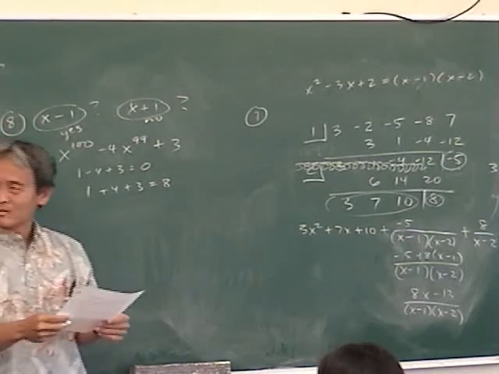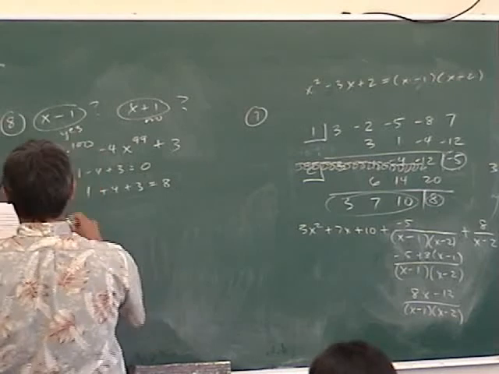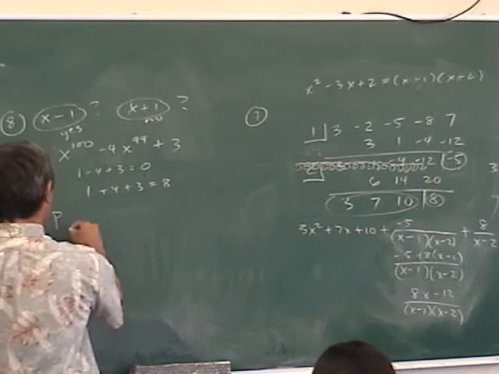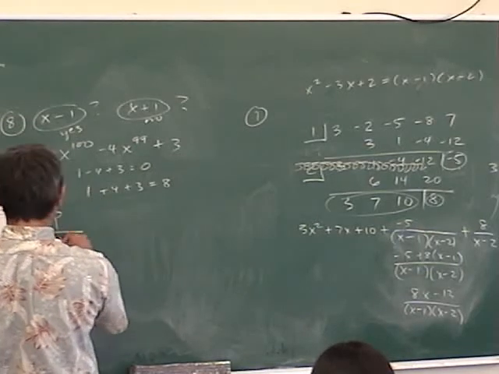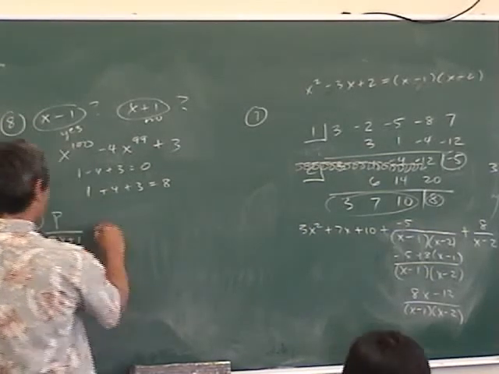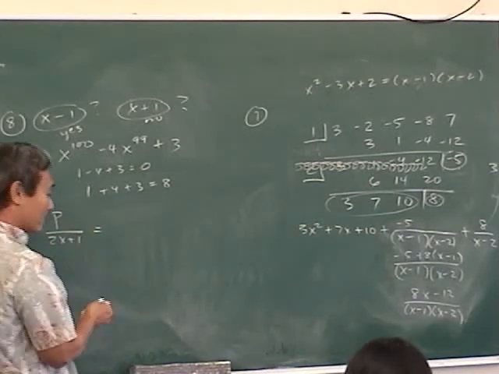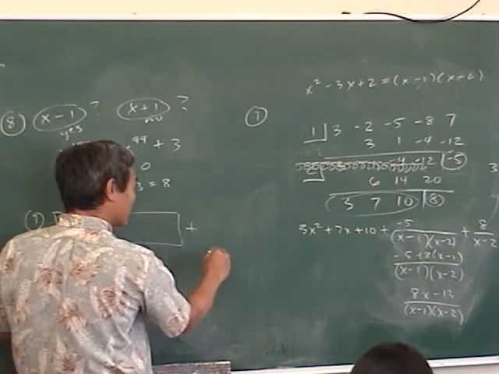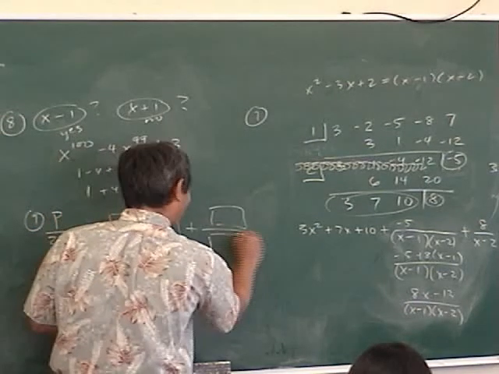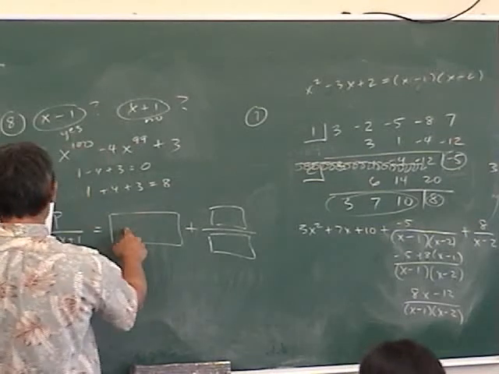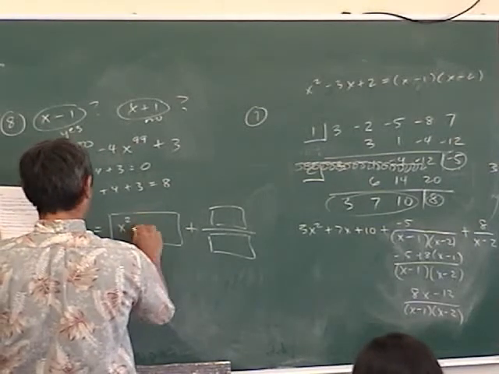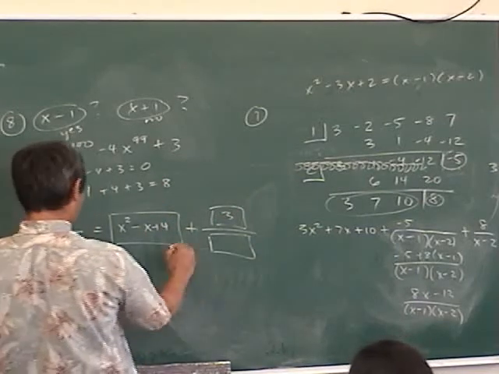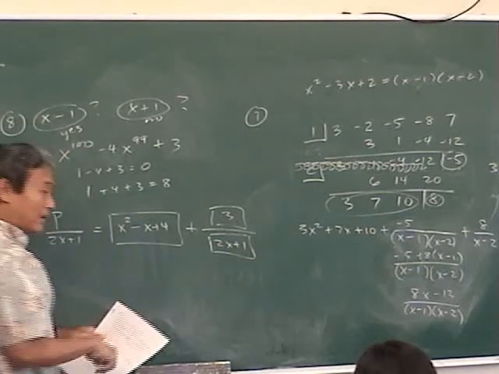Okay, number 9. If you just read what it says and write it down, this problem's easy. If a polynomial is divided by 2x plus 1, let me ask you this. When you divide a polynomial by a divisor, what do you get? You get the quotient plus the remainder over the divisor, right? Okay, let's fill in these boxes. Do we know what the quotient is? Minus x plus 4. The remainder is 3, and what's the divisor? 2x plus 1. It says find p.